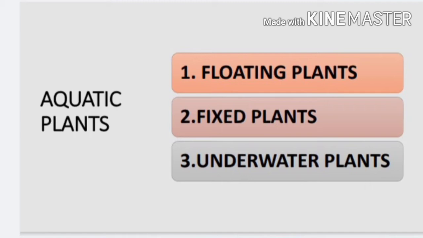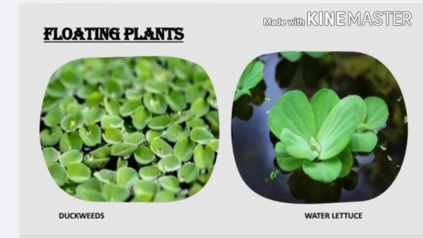Let's see first, number 1, floating plants. The word floating itself means floating, यानी कि तैरना. Floating plants means जो plants पानी में तैरते हैं. Some plants like the duckweed, water lettuce, and water hyacinth float freely on top of water. These kinds of plants float freely on the top of water. They are known as floating plants.